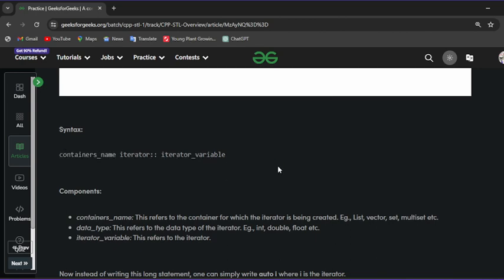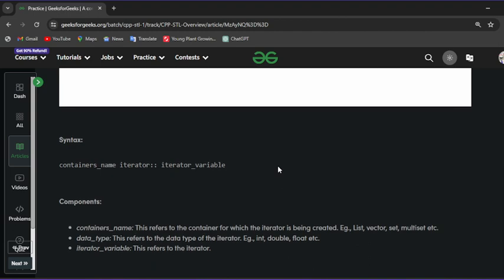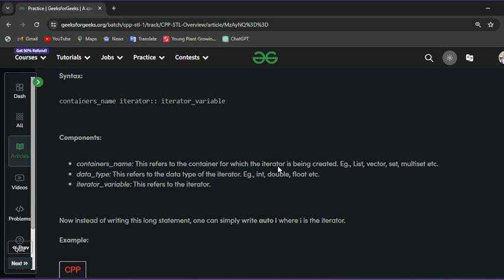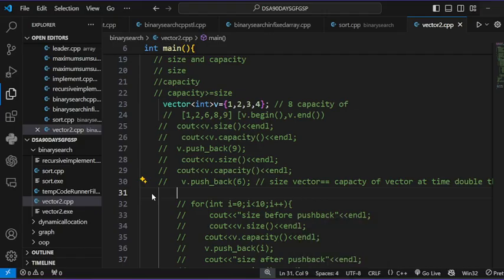With the help of an iterator you get the address of an element of a container or algorithm. So with the help of an iterator you access the values of containers. Iterators are very useful to access values. So let's discuss the syntax of iterators in C++.